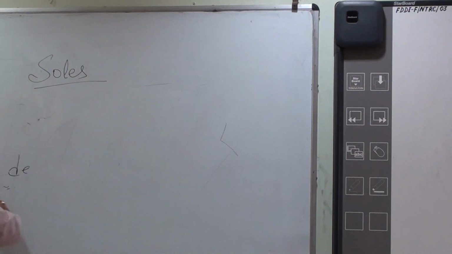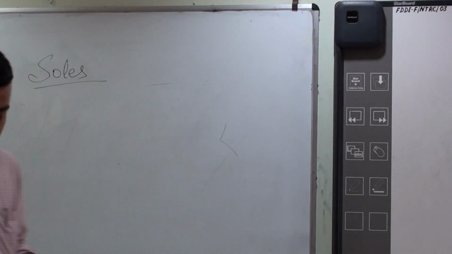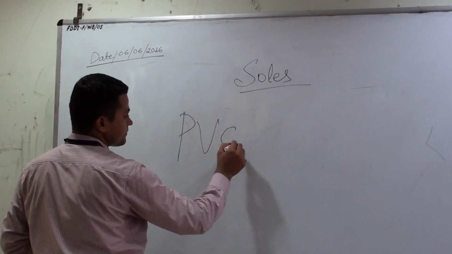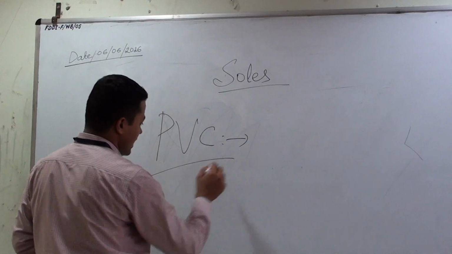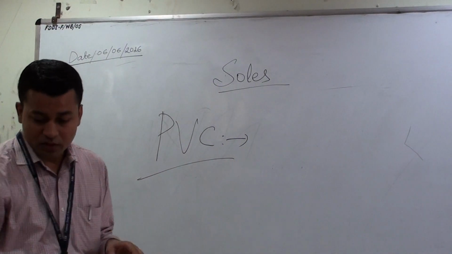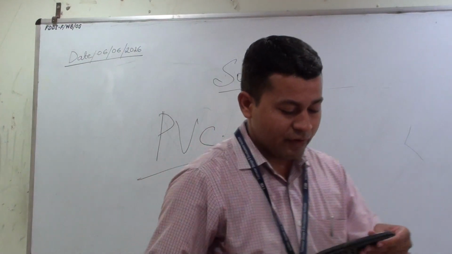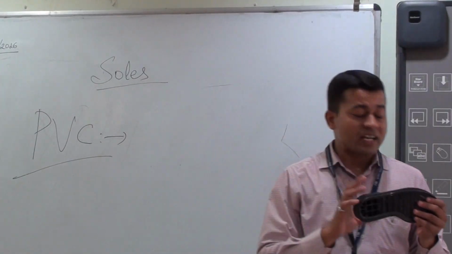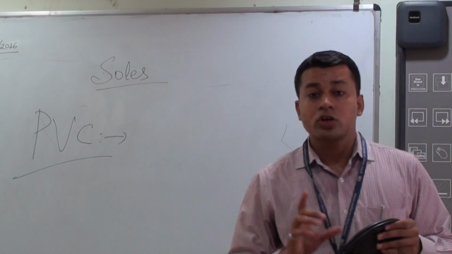PVC stands for polyvinyl chloride material. PVC materials are very cheap materials. We are using them in soles of footwear, and they are very hard materials. PVC is one of the molded plastics which makes a good soling material.